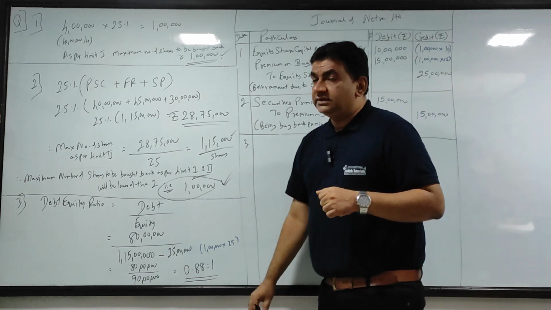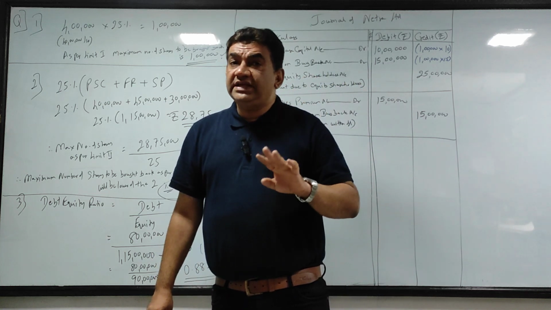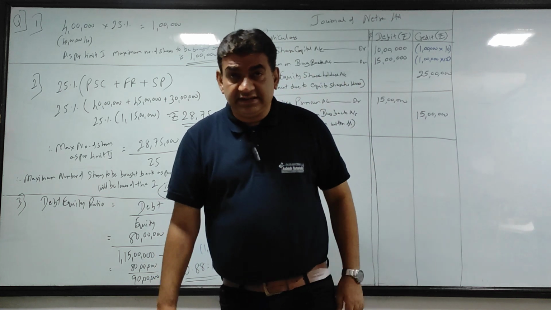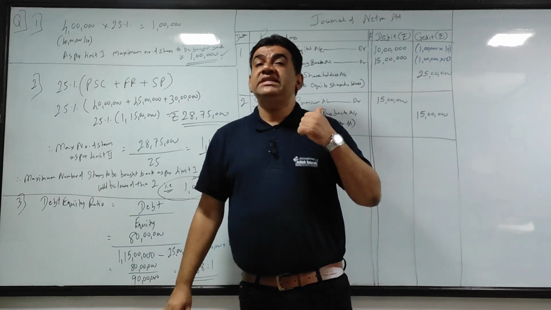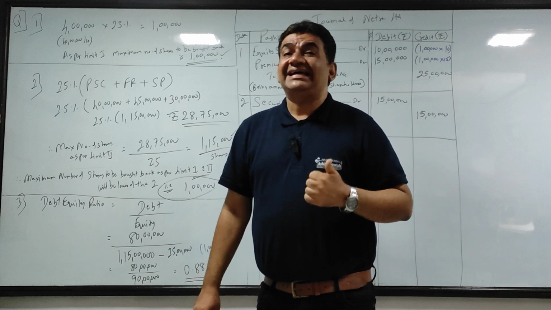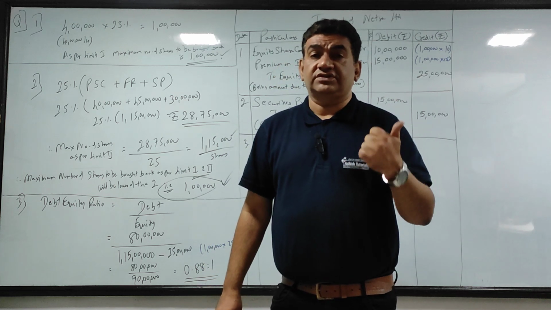So when you use the buyback amount from free reserve and security premium, same what you did in SY, you have to create an account called CRR, that is capital redemption reserve.